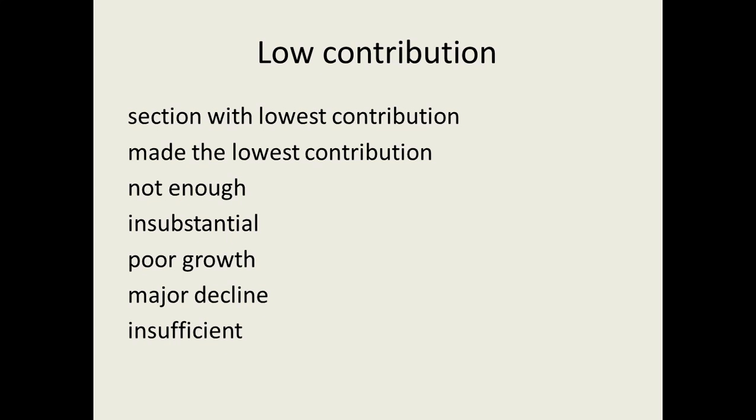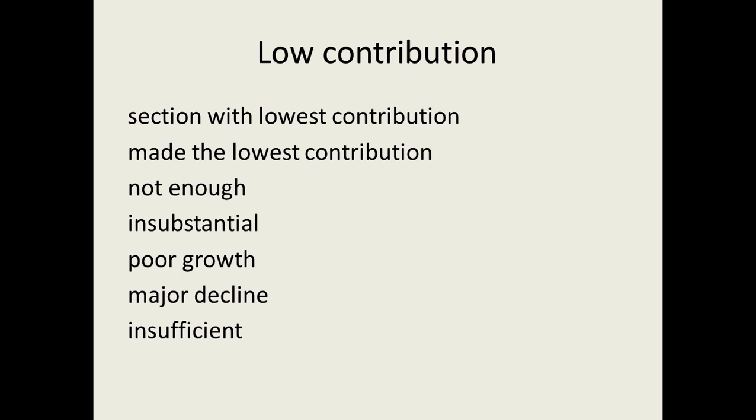We need to use a broad range of vocabulary when we write an analytical paragraph based on the data given. So these are some phrases and words that will help you. For the sectors which do not perform well, you can use: the section with the lowest contribution, the agriculture sector made the lowest contribution, or the production sector did not perform well.